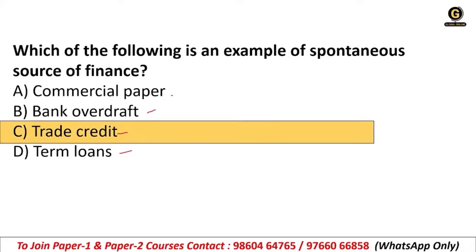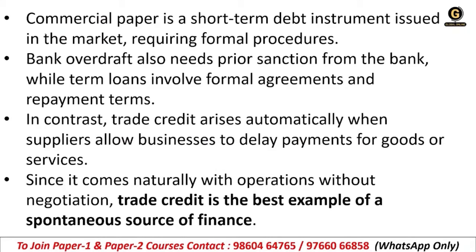Trade credit. Okay. We'll go through the explanation of all the options. Commercial paper is a short-term debt instrument issued in the money market, requiring formal procedures, so it will not give you automatic money, a spontaneous source of money. Bank overdrafts also need prior sanction from the bank, while term loans involve formal agreements and repayment terms.